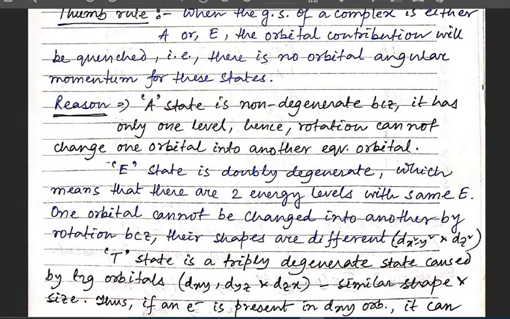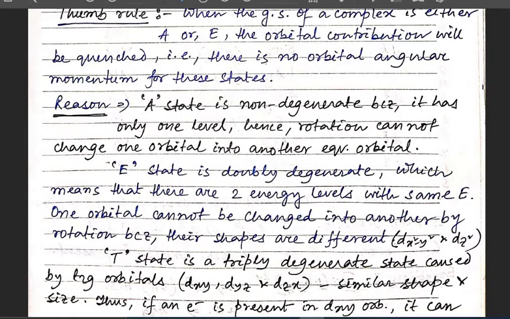So in that case, we can't change the electron's movement from one orbital to another because the orbitals are not similar in shape and size. So for that reason, in the E state, one orbital cannot be changed into another by rotation because their shapes are different.